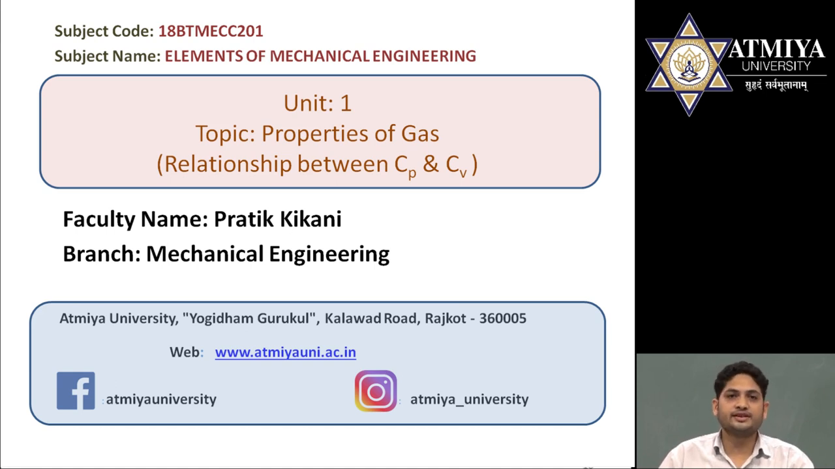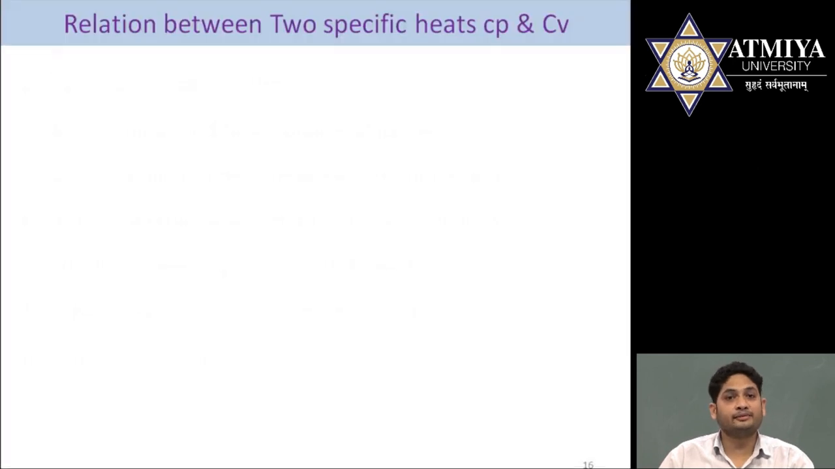If this process is done at constant pressure, the specific heat is known as specific heat at constant pressure, Cp. Same way, if this process is done at constant volume, the specific heat will become specific heat at constant volume, Cv. So let us see the relation between them.